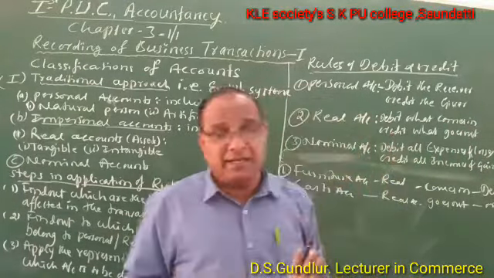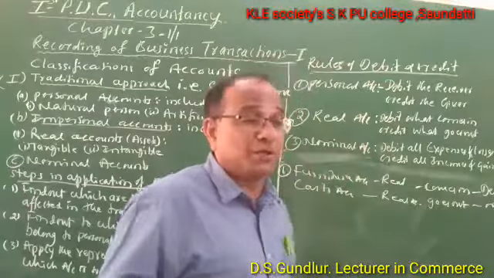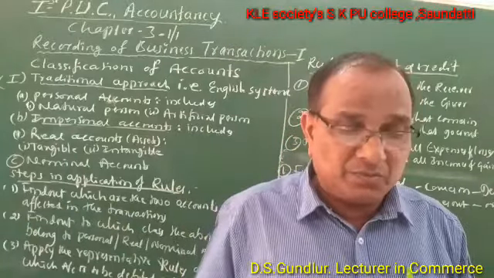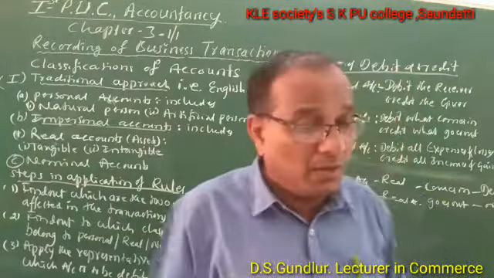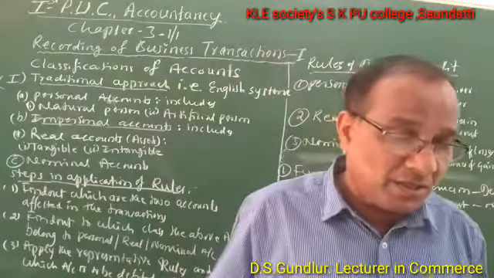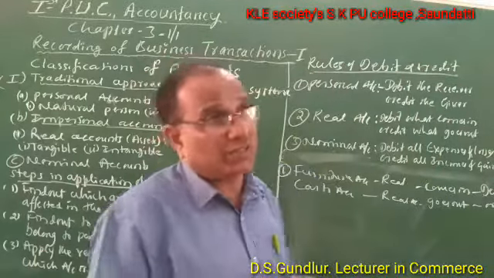This is one example I quoted. Next, the modern approach, that is the American system. The accounts are classified into assets account, liabilities account, capital account, incomes and gains account, and expenses and losses account.